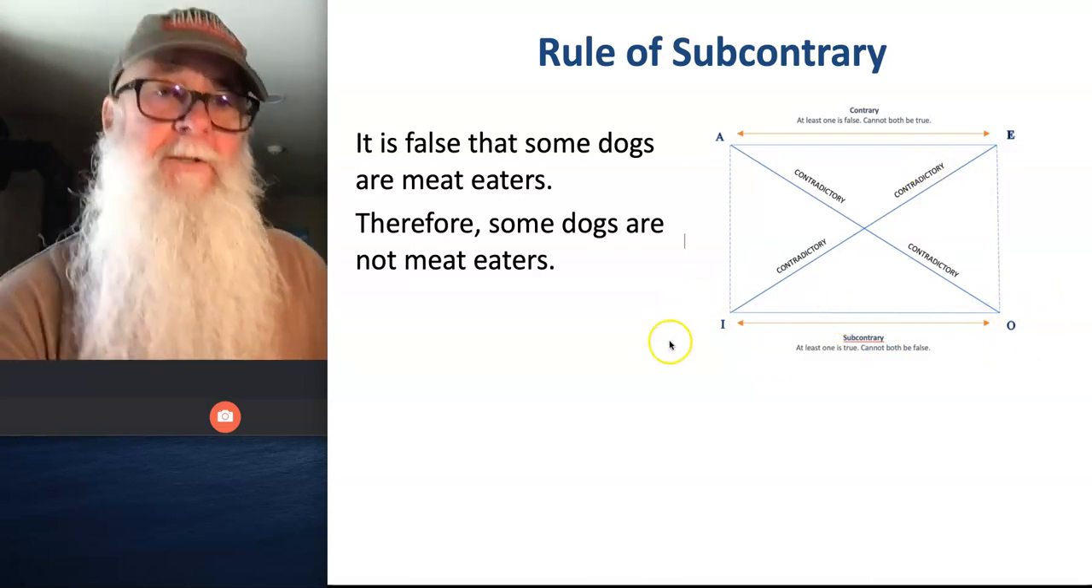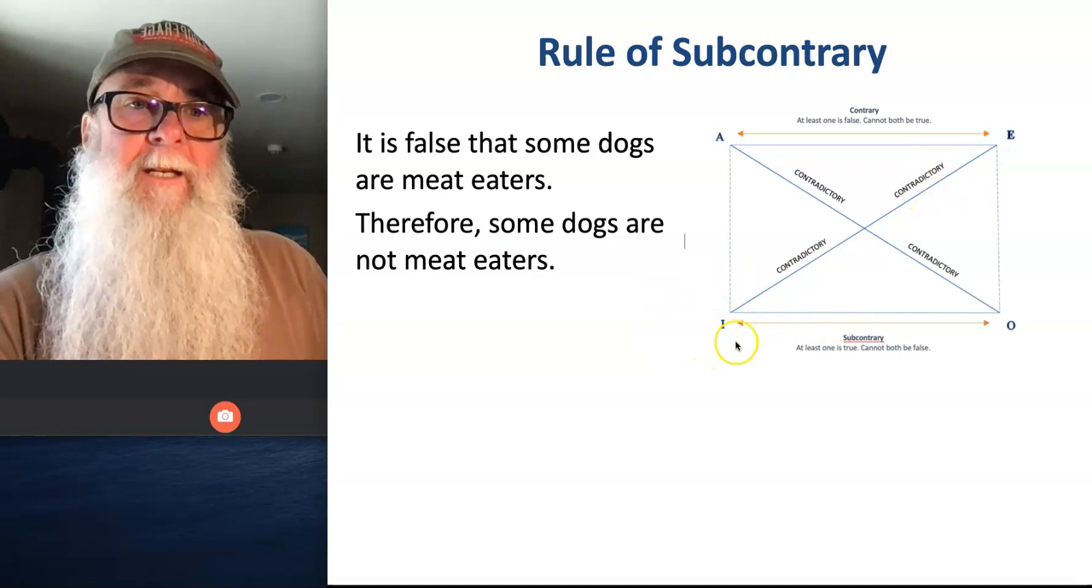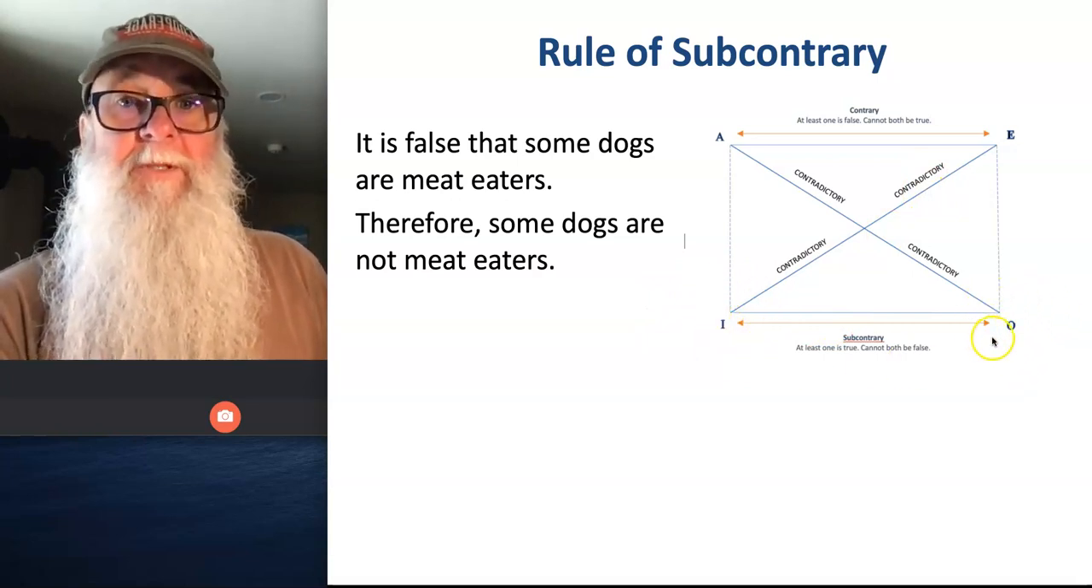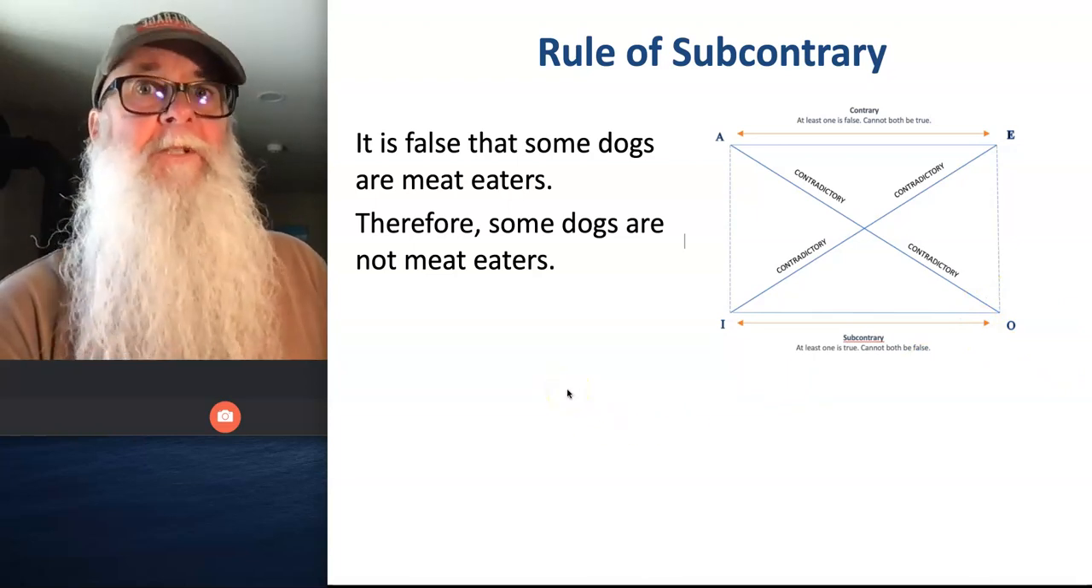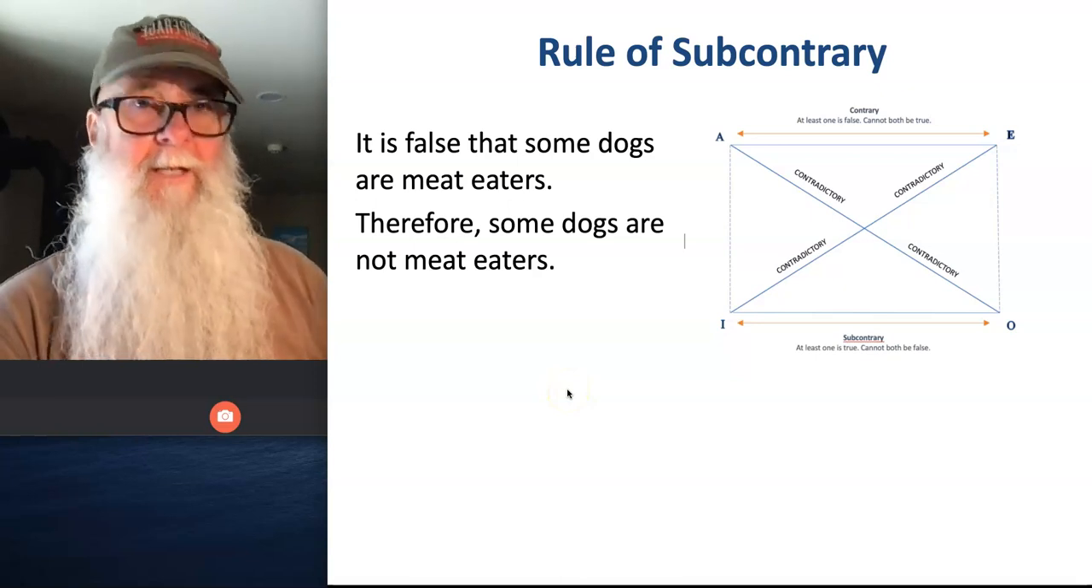So by the rule of subcontraries, if the premised I statement is a false statement, the corresponding O statement, which is our conclusion here, would have to be true. And if the conclusion has to be true when the premises are true, that's a valid argument.